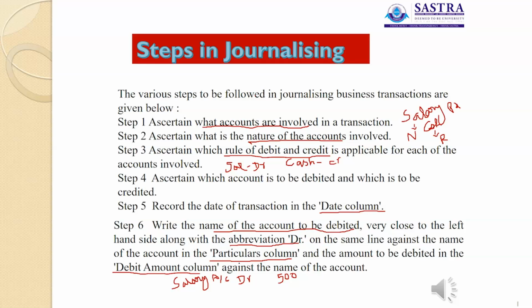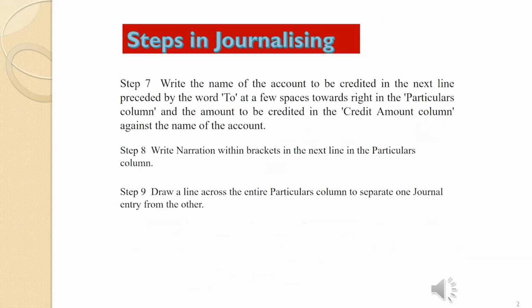On the same line, again the name of the account in the particular column, and the amount to be debited in the debit amount column. Then seventh step is write the name of the account to be credited. Write it in the next line preceded by the word to. Add a few spaces towards the right in the particular column, and the amount to be credited in the credit amount column.